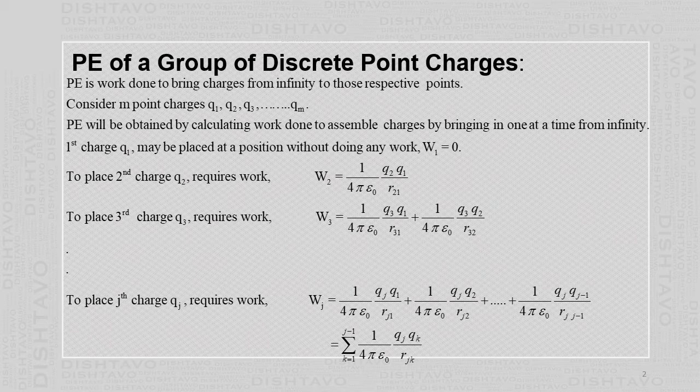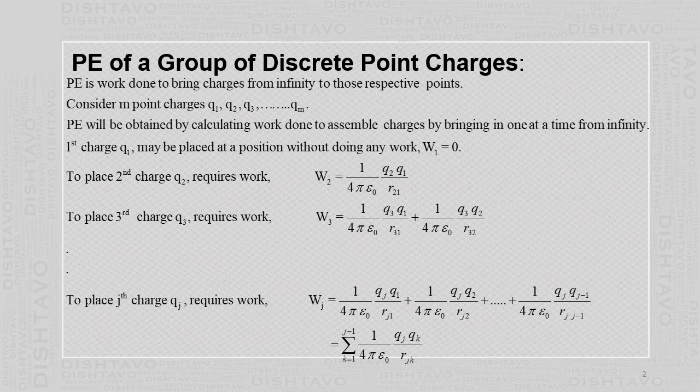Suppose there are three charges. If you take them to infinity, to bring the first charge to its earlier position, no work is done because there are no other charges around it. All the other two charges are at infinity, so at infinity the force between the charges is 0. To bring the second charge, the first charge may attract or repel.